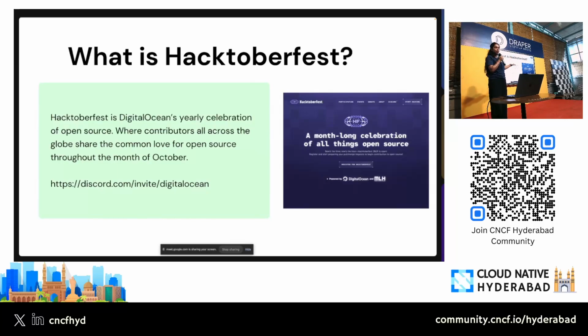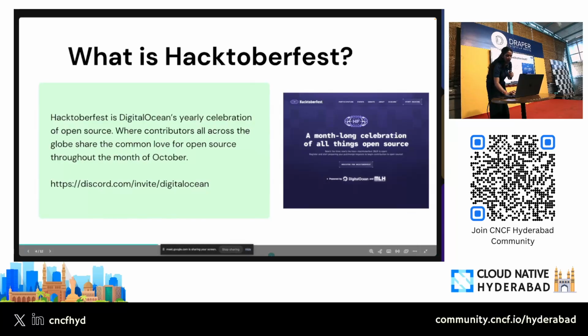So that's about Hacktoberfest and what we do and how you can contribute. So I would say, even if you are a beginner, just go to hacktoberfest.com, you will find all the resources there, and if you have any questions, you can join our Discord channel where somebody will help you. Next up, sorry, I'll just hide this one.